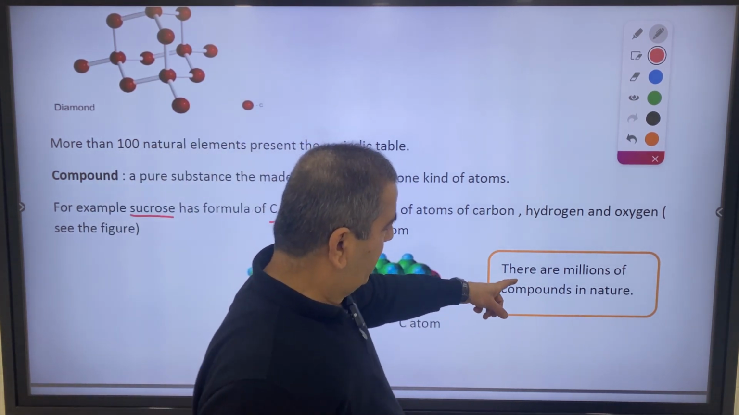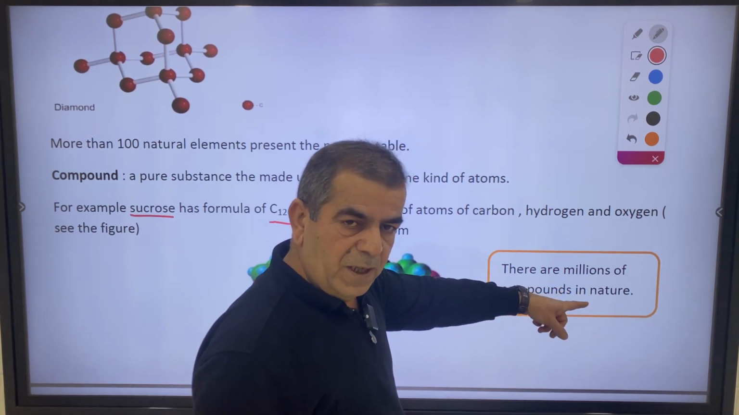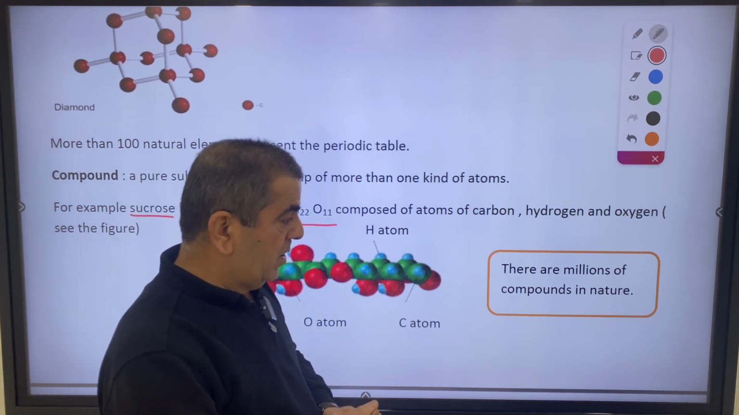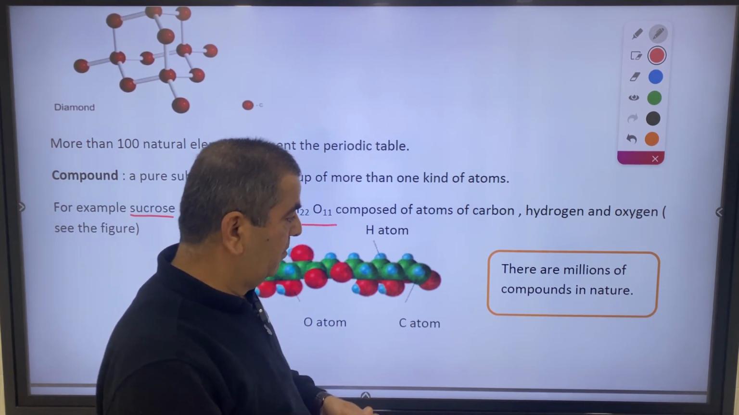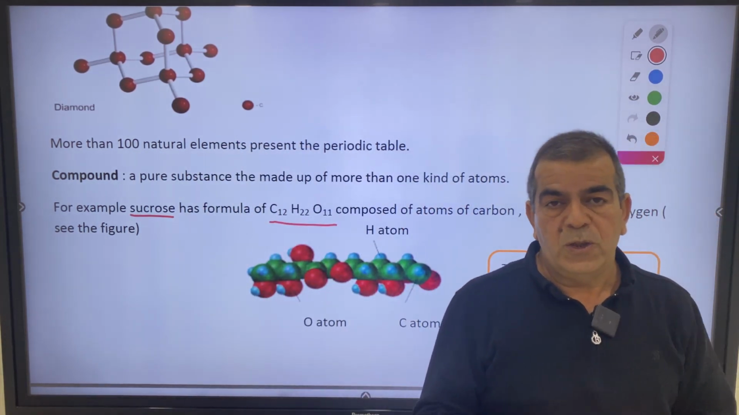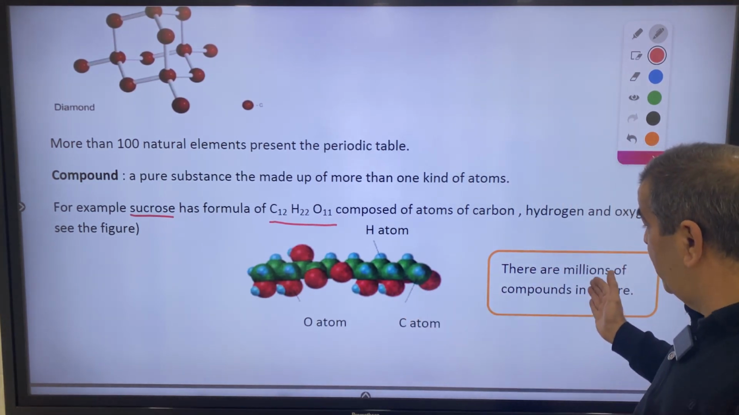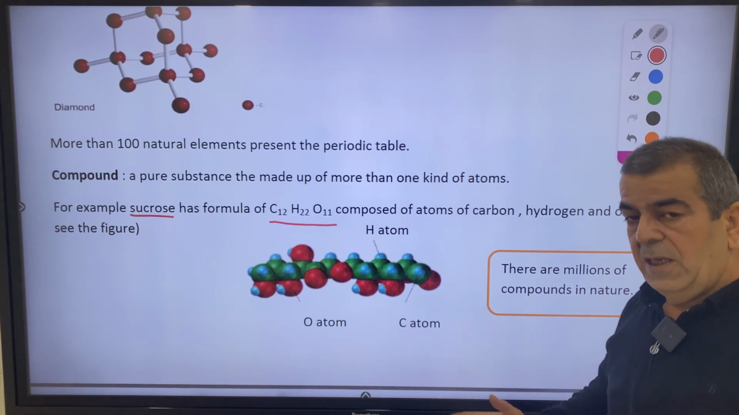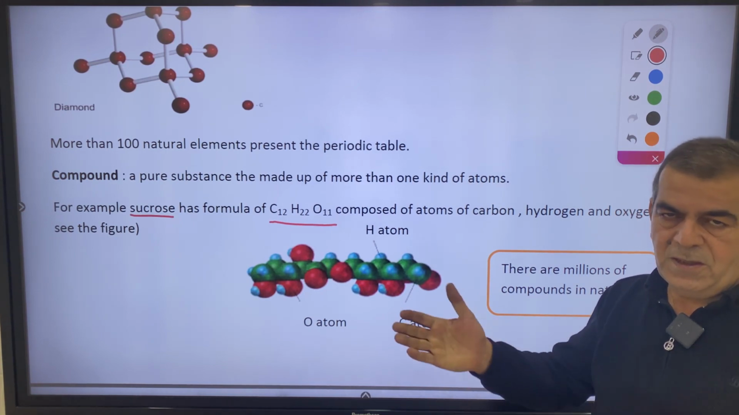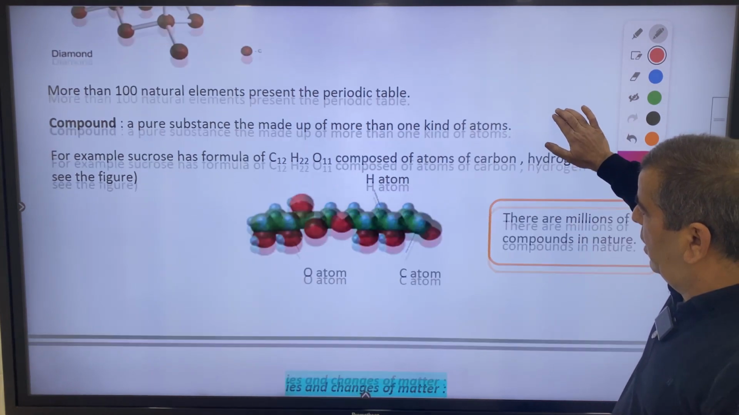We have here a note. There are millions of compounds in nature, despite there being only about 100 or more than 100 pure elements in nature, but the difference is in how they are bonded to each other. As a result, we have a wide variety of compounds. We have millions of compounds in nature, as well as compounds prepared by man, which are not present in nature. Now, let's go forward.